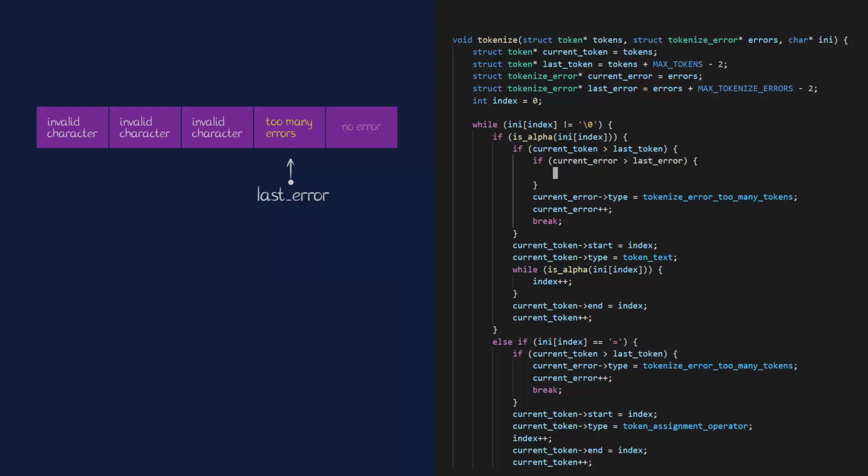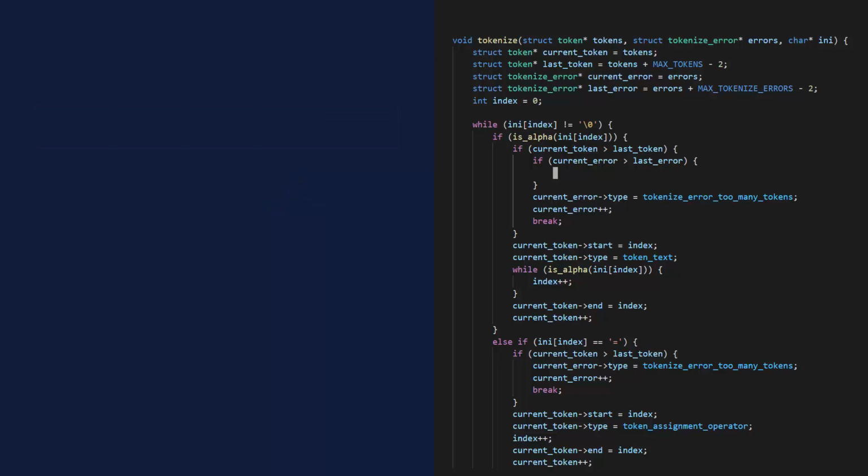Otherwise, when you're reading the code, it's why is it -2 for tokens but -3 for errors, and why are you writing after the last error? So the first option might be a bit more readable. Okay, then I can just replace the last error.